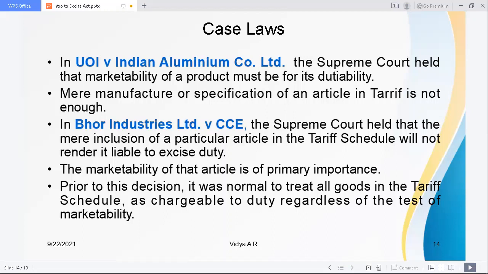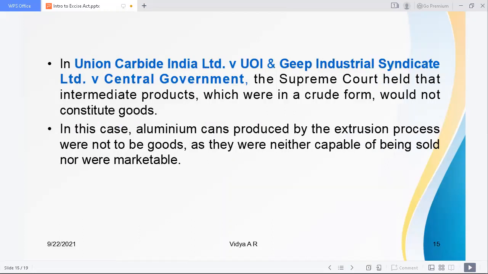So what is meant by marketability is clearly mentioned under this act. In Union Carbide Limited versus Union of India and Jeep Industrial Syndicate Limited versus Central Government, the Supreme Court held that intermediate products which were in a crude form would not constitute goods. In this case, aluminum cans produced by the extrusion process were held not to be goods, as they were neither capable of being sold nor marketable.